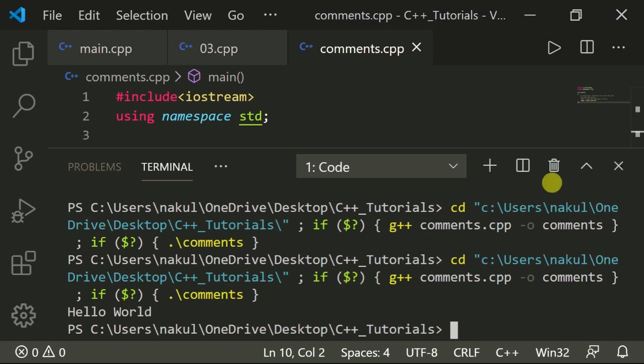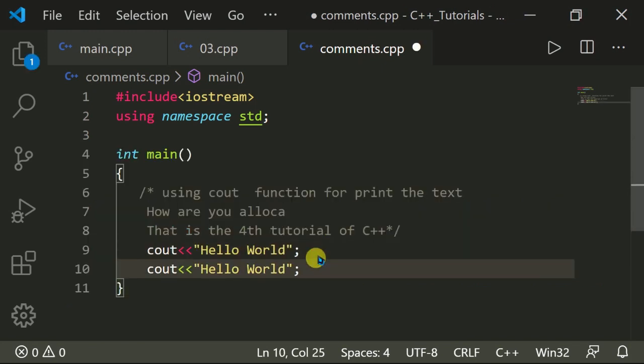Hello world. Now you can add more lines, like, wait, sorry for that. You are such a good person. So let's execute the program.